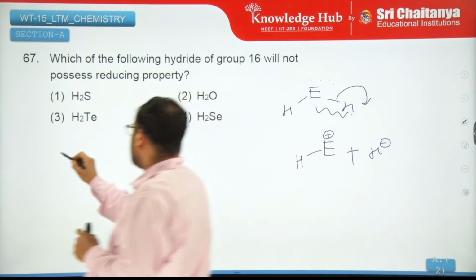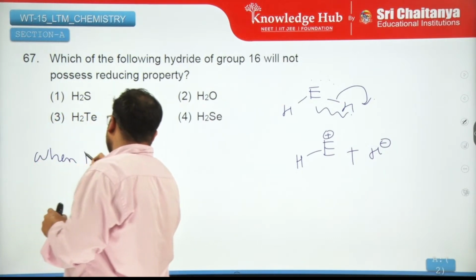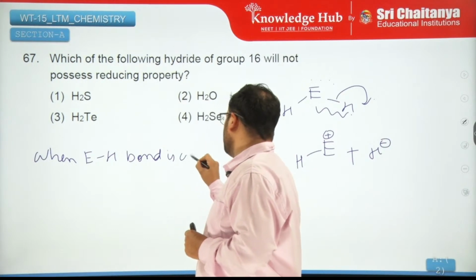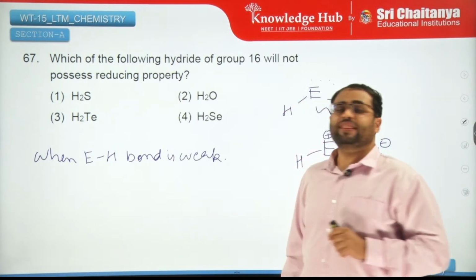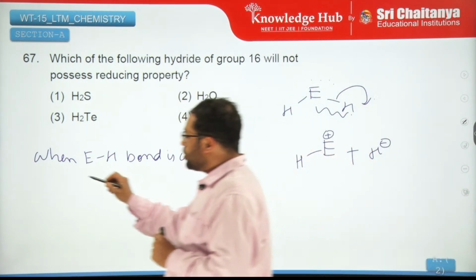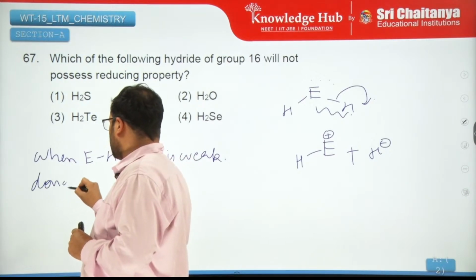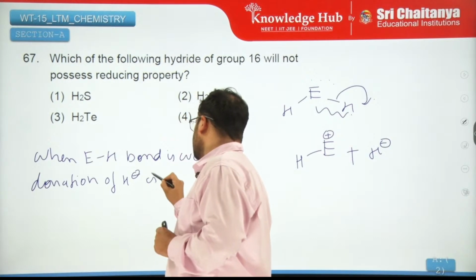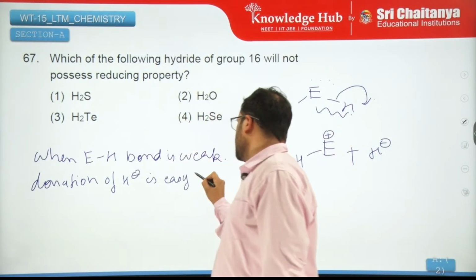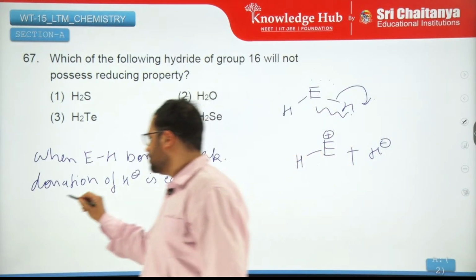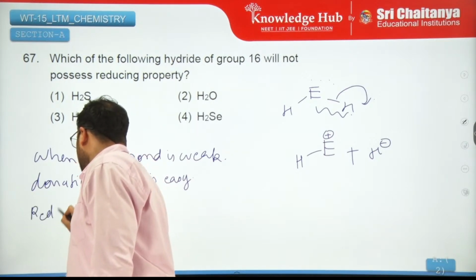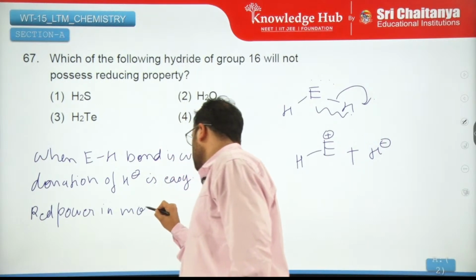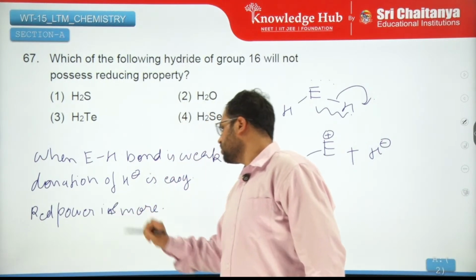So when your EH bond is weak, then what will happen? Donation of H minus is easy and reducing power is more, right?